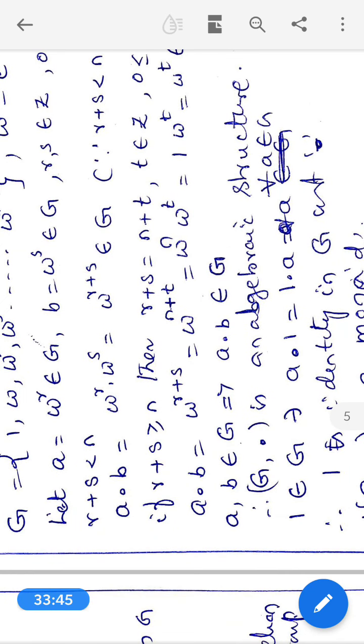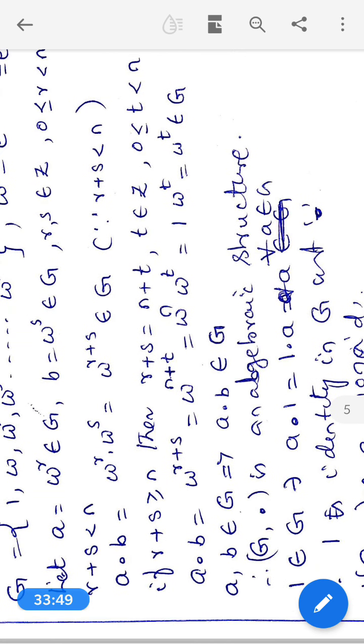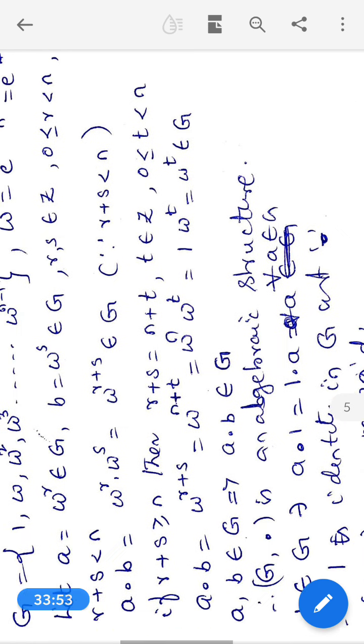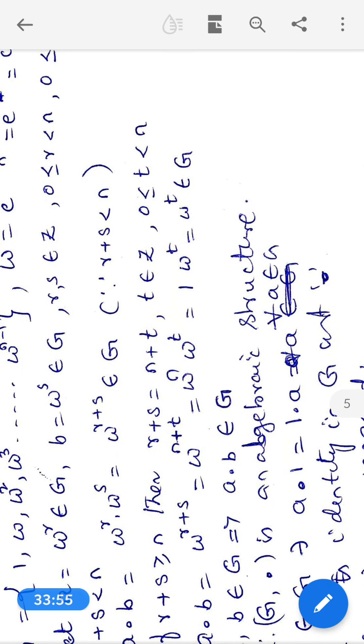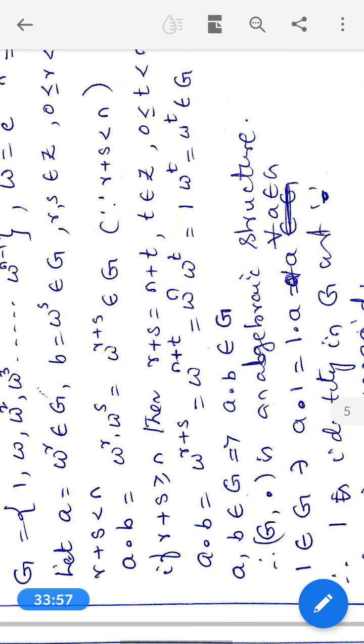Now, if r plus s is greater than or equal to n, then r plus s is equal to n plus t. What is t? 0 less than or equal to t less than n. Now A into B is equal to omega power r plus s, which is equal to omega power n plus t, which is omega power n into omega power t.